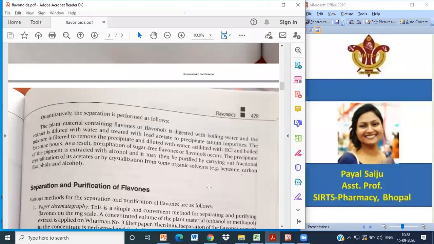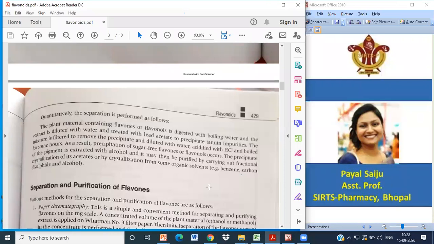The precipitate of the pigment is extracted with alcohol, and then it is purified by fractional crystallization of its acetate, or by crystallization from some organic solvent, like benzene, carbon disulfide and alcohol.